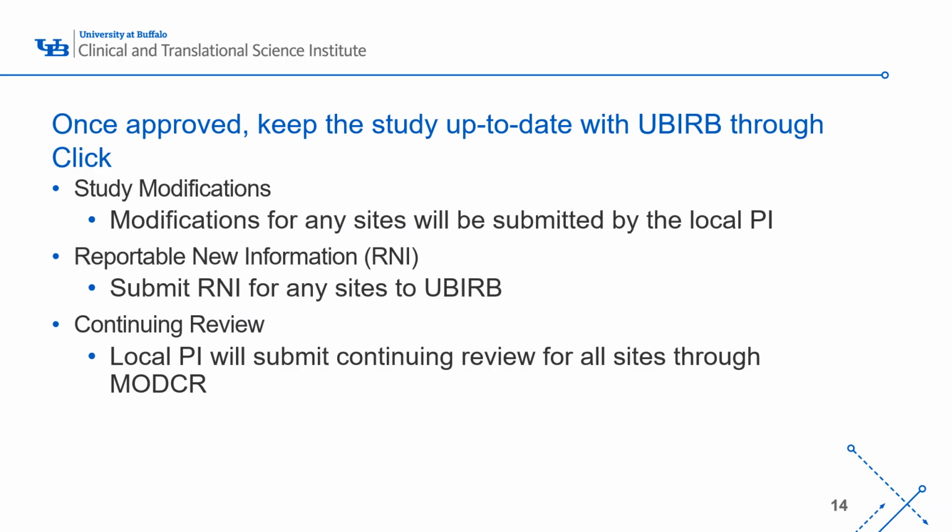Just like with any single site study, once the main study is approved, you would have to keep the study up to date with the UBIRB through the CLICK system. All study modifications for any sites will have to be submitted by the local PI, as remote site PIs or researchers will not have access to the UB system. So coordinators or PIs here at UB will have to submit anything to update their study. If there is any reportable new information, such as serious adverse events or reports of harm done to any participants, those will have to be submitted as an R&I for any sites to the UBIRB and will be reviewed appropriately.